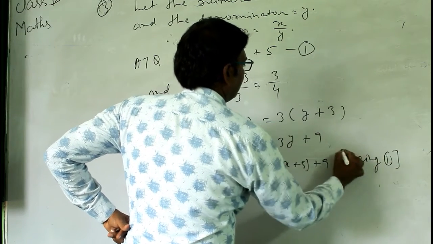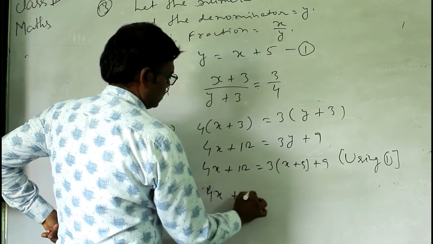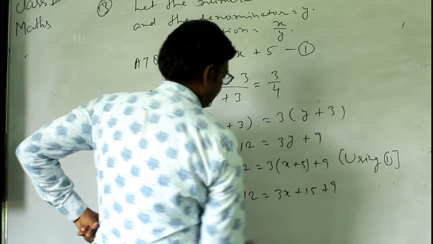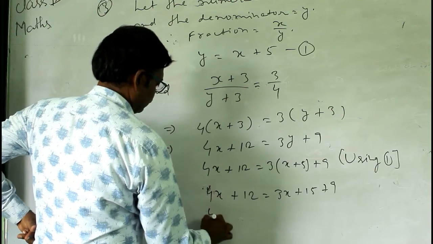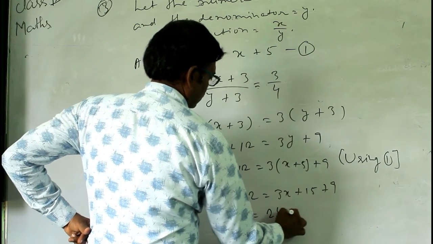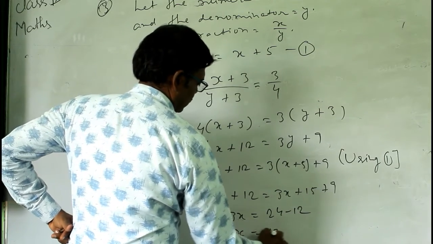So 4x plus 12 equal to 3x plus 15 plus 9. Then this implies 4x minus 3x equal to 24 minus 12, x equal to 12.